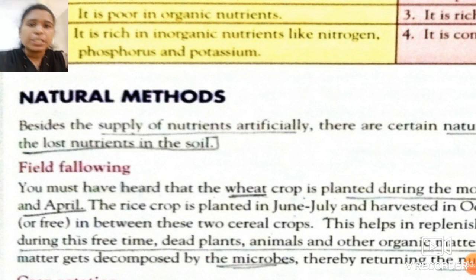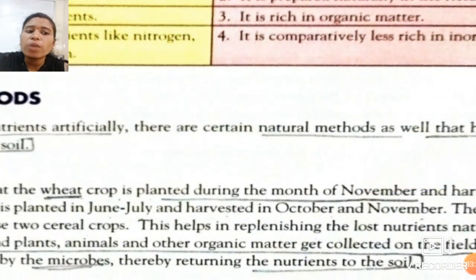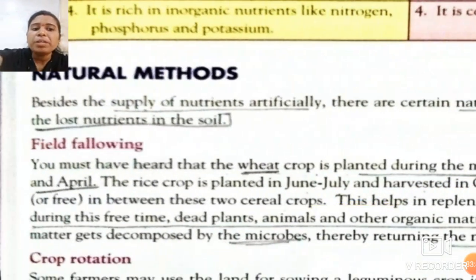Again students, I repeat, the wheat crop is planted in November and harvested in March and April, while the rice crop is planted in June, July and harvested in November and December. So students, the land lies fallow in between these two cereal crops.